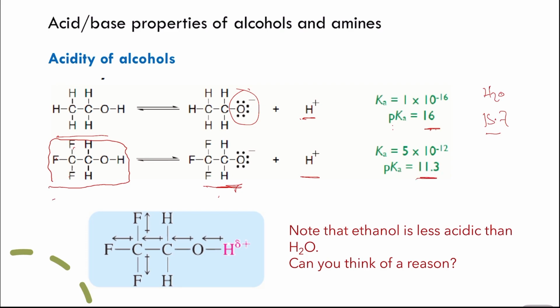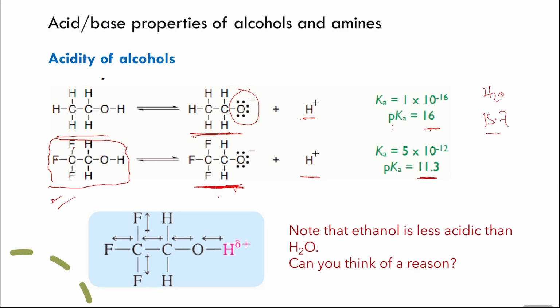That means this alcohol is a stronger acid than ethanol. But why is that? This is because the stability of the conjugate base here is better than the stability of the conjugate base of ethanol.